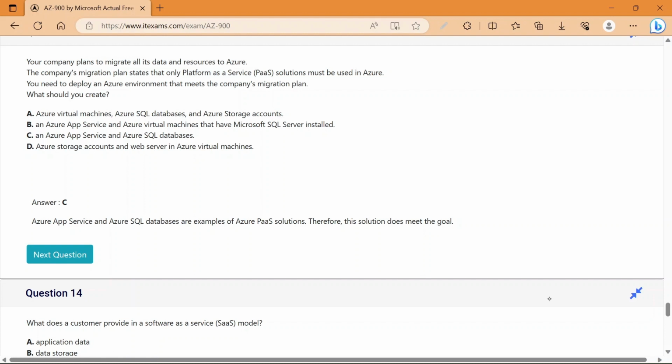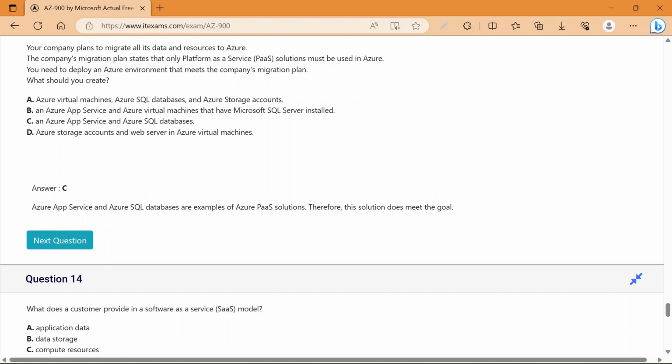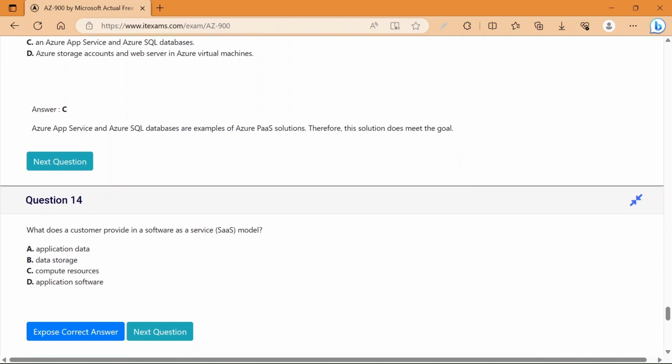So C option is correct. Azure App Service and Azure SQL databases are examples of Azure platform as a service solutions. So as mentioned in the question, you have to use only platform as a service solutions. So the answer is Azure App Service and Azure SQL databases. And this solution does meet the goal.